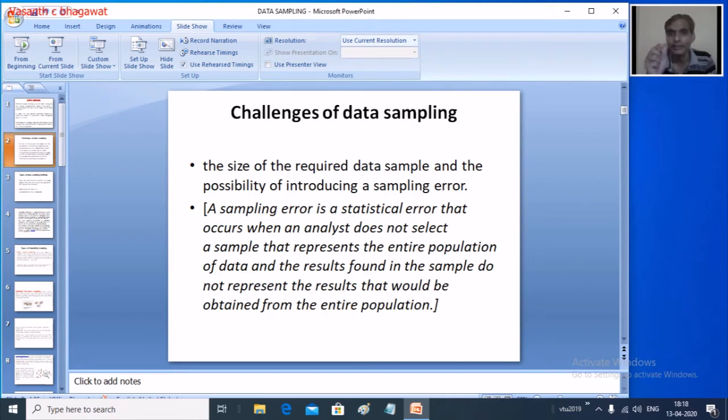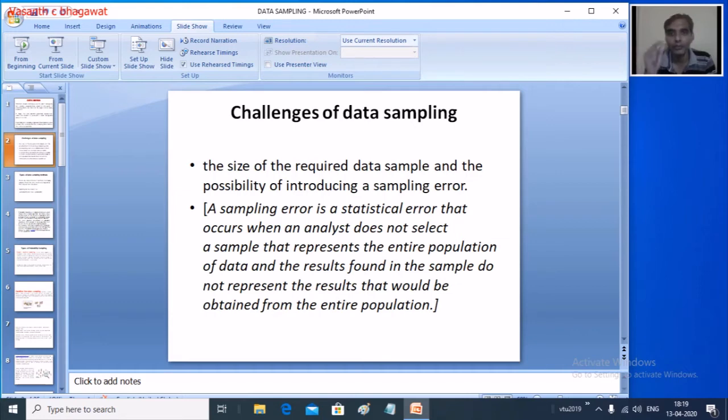It is an error that occurs when a data scientist or an analyst does not select a sample that represents the entire population. The sample should represent the population, so that the result you get from the small sample replicates the entire population. Otherwise an error is introduced, and this error is called a sampling error.